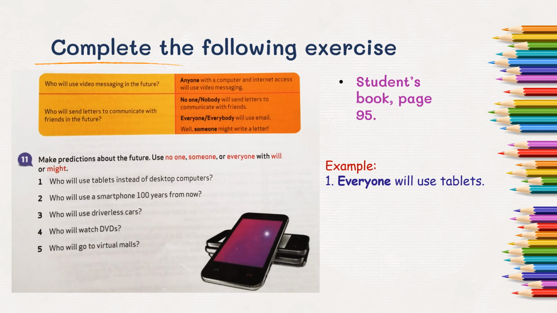Let's practice the indefinite pronouns with this exercise. In your student's book, page 95. In exercise 11, you have to answer the questions using no one, someone, or everyone, with will or might. For example, who will use tablets instead of desktop computers? Everyone will use tablets.